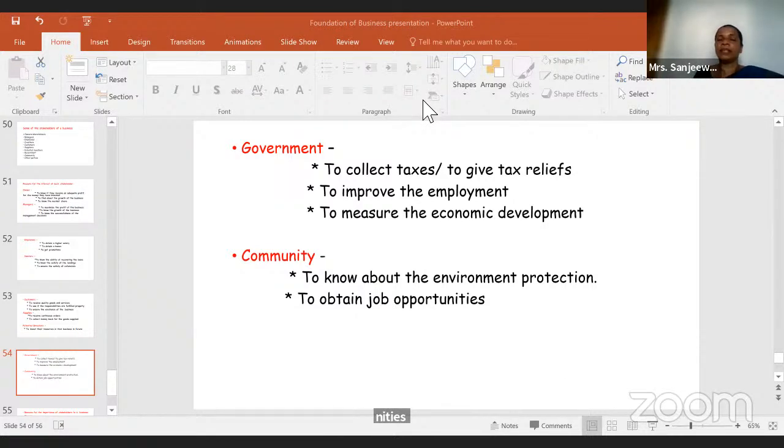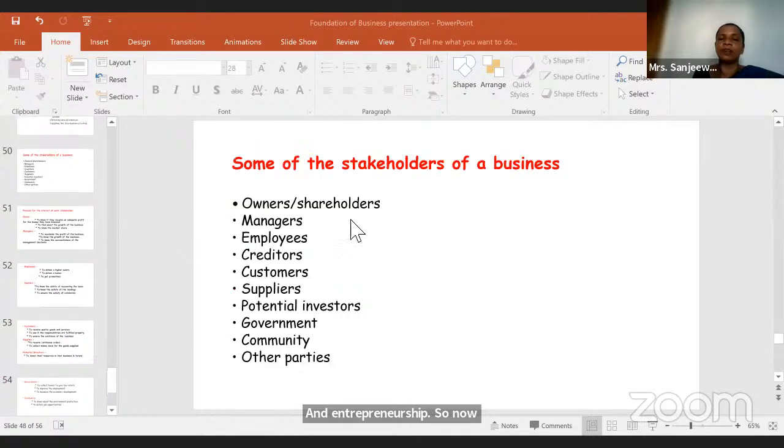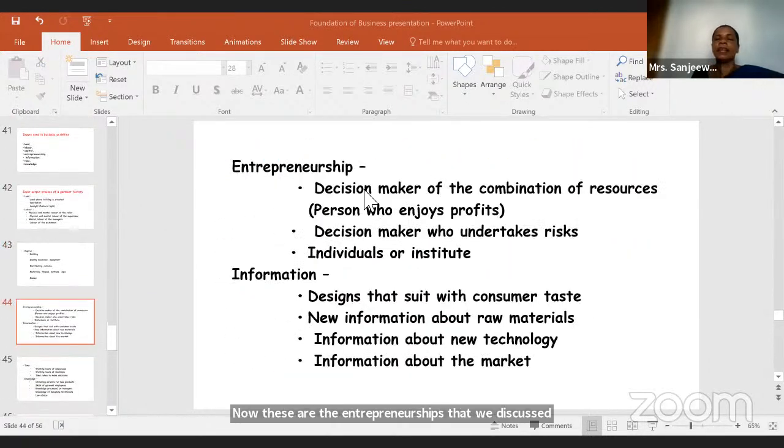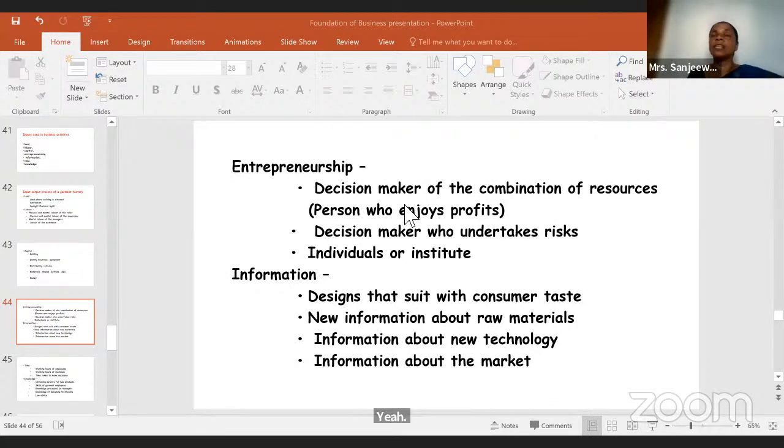Entrepreneurship. So now here, examples for entrepreneurship. Now these are the entrepreneurships that we discussed now. Now entrepreneurship is, who is the entrepreneur? The person who innovates, right? The process he undergoes is known as entrepreneurship.